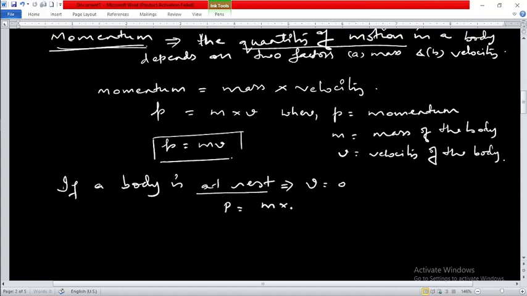Momentum will be m into zero, that means zero. So we can say that if a body is at rest, then the momentum is also zero. For this type of case, when a body is at rest, momentum is zero.